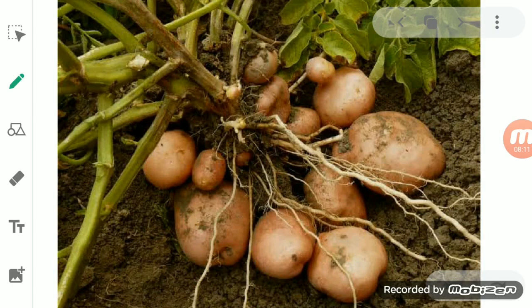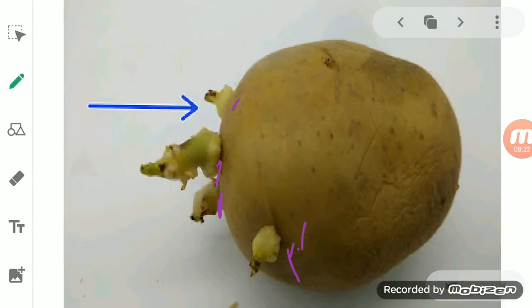It is not necessary to plant a whole potato tuber in the soil to produce a new potato plant. We can even cut a piece of the potato and plant it to obtain a new potato plant. But each such piece should have a bud on it. You see here, student, this is a bud. This is an eye from which the bud starts coming. So there is no need to take a whole potato.